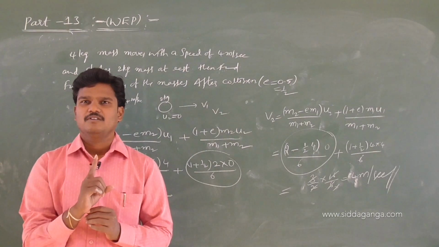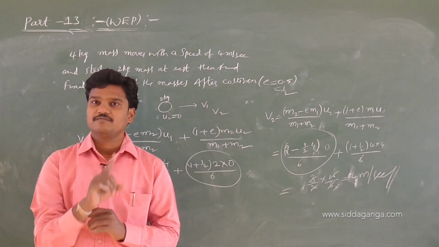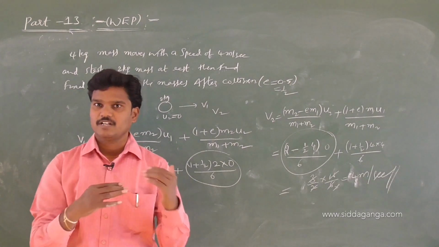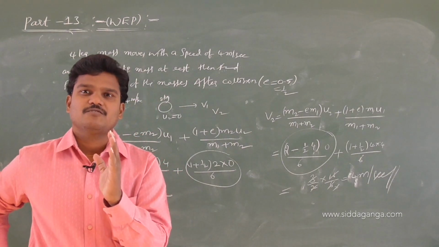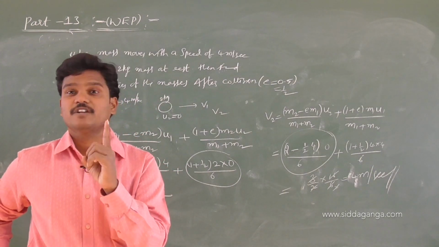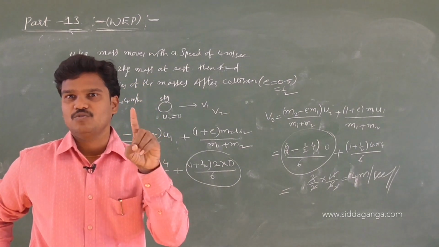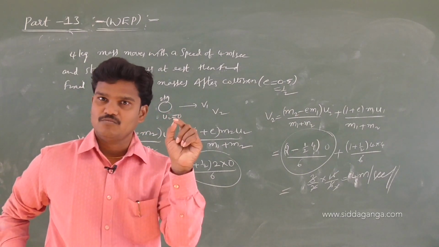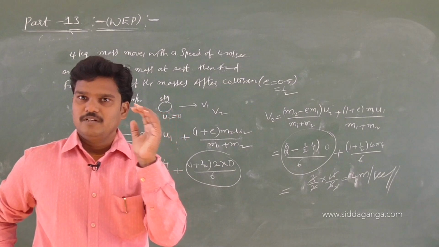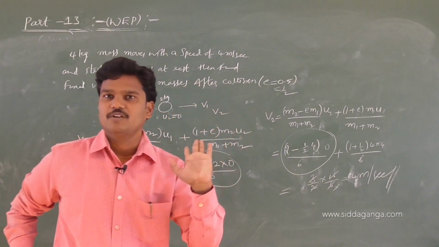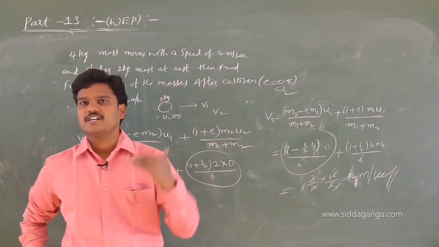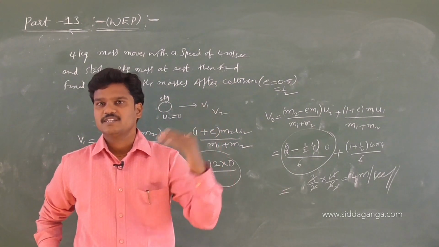First formula, elastic collision. I am repeating again now. Just remember the first formula, the final velocity of the first body in case of elastic collision. V1 is equal to (M1 minus M2) into U1 by (M1 plus M2) plus 2 M2 U2 by (M1 plus M2). And how to get the second, V2?